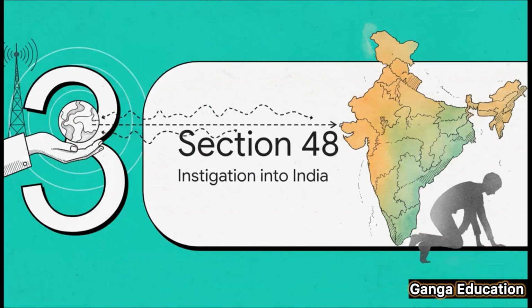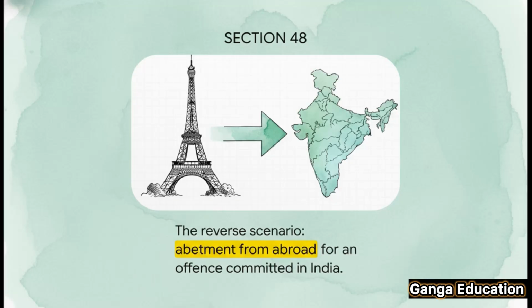All right, now let's flip the scenario completely. What happens when the person doing the abetting is outside India, but the crime is committed right here inside India? Well, that situation is covered by Section 48. So now, we will be analyzing Section 48 of the Bharatiya Nyaya Sanhita 2023. This one deals with abetment that originates from outside the country.